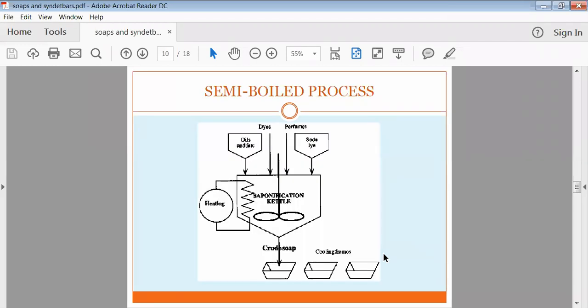This is the chart diagram of the semi-boil process. We take the material in the tank, and then we increase the temperature for the saponification process, and at the last we have to add perfumes and the remaining material.